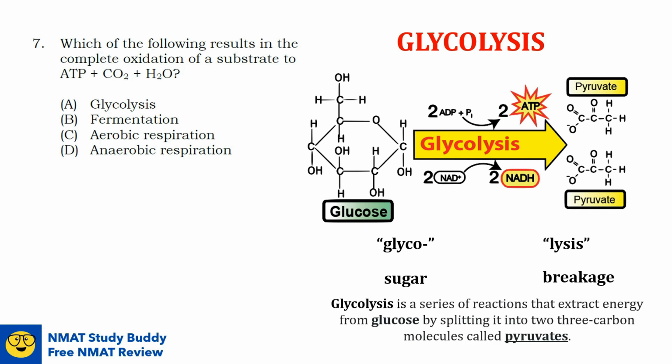Glycolysis is a series of reactions that extract energy from glucose by splitting it into two 3-carbon molecules called pyruvates, as you can see here. Glucose, undergoing the process of glycolysis or splitting down of sugar, will result in two 3-carbon molecules, pyruvate. And then in the process, ATP is released. So based on this diagram, as we can see, it does not satisfy this equation. So we can now rule out glycolysis.